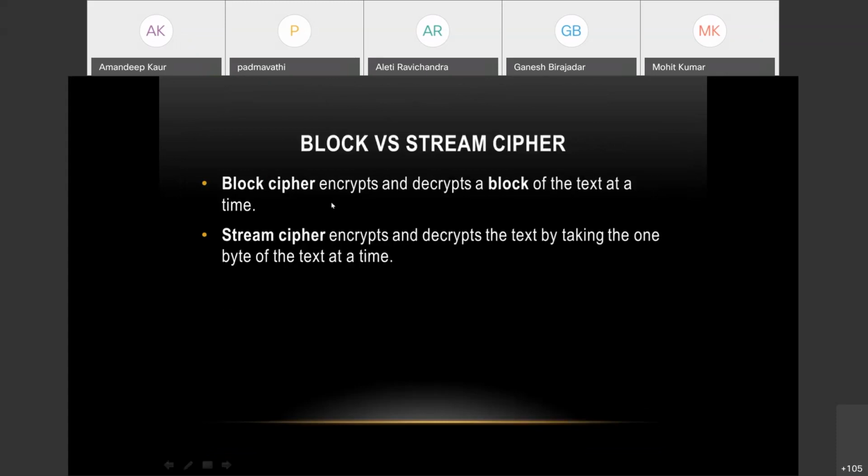That is, it is going to take a block at a time and then encrypt or decrypt it. And in stream ciphers, encryption and decryption is done one byte at a time. This byte is going to contain 8 bits, so 8 bits are taken at a time. So it is not in the form of a block. A block is a set of bytes, like you're taking some bytes together. In stream cipher, you are just taking a byte at a time.